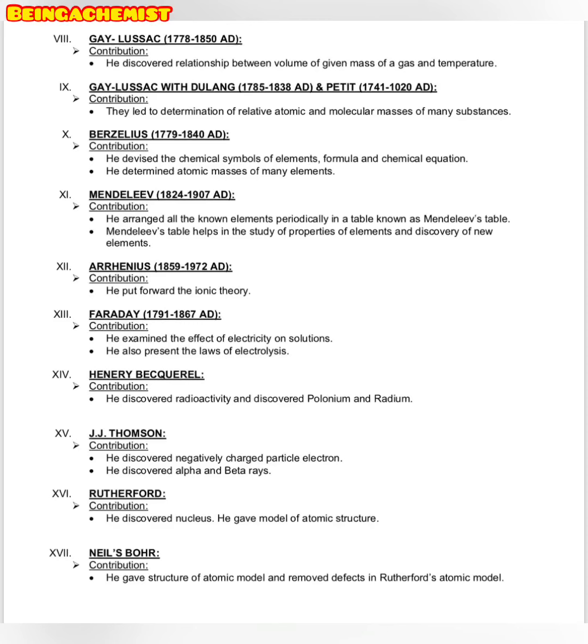Henry Becquerel, the contribution includes that he discovered radioactivity and discovered polonium and radium. J.J. Thomson, the contribution includes that he discovered the negatively charged particle, the electron, that you all know, as we have already discussed in the structure of an atom. He discovered alpha and beta rays as well. Well, alpha rays are emitted by alpha radiations, and these are used for the treatment of cancer, while beta rays are actually the emission of electrons or positrons.